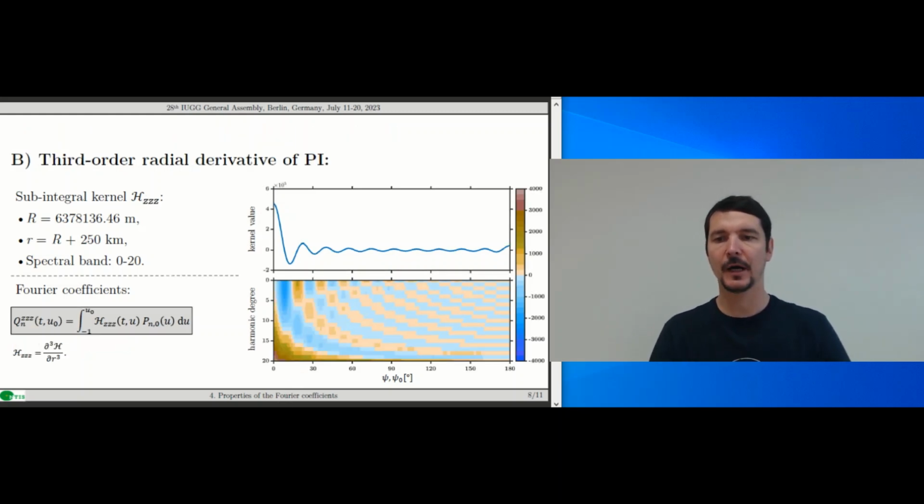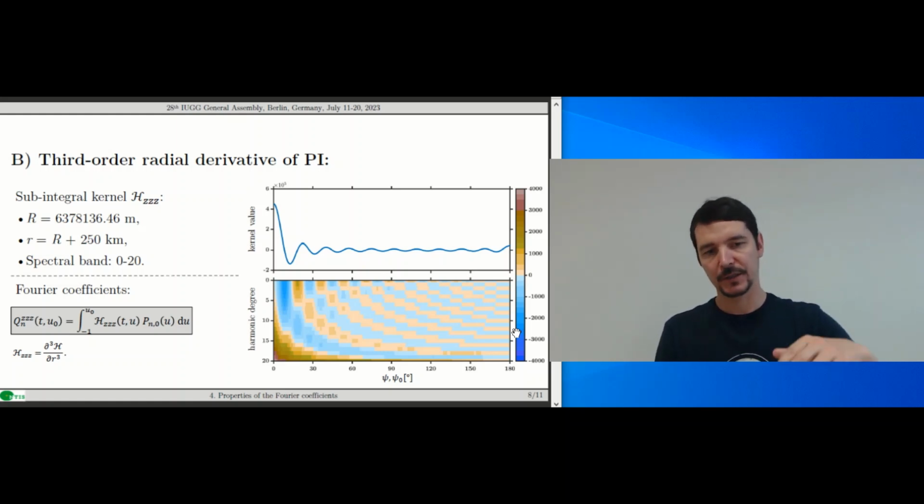For curiosity, I also examined the case of the 3rd order radial derivative of the Poisson integral. The kernel again has its maximum at psi equals 0, and then it oscillates around the 0 value. The corresponding Fourier coefficients keep more or less a similar pattern to the previous slide. In contrast, the numerical values of the kernel and of the Fourier coefficients are significantly larger for the 3rd derivative